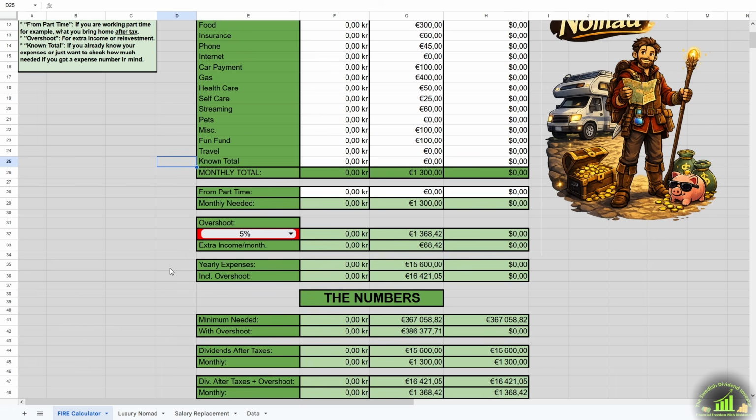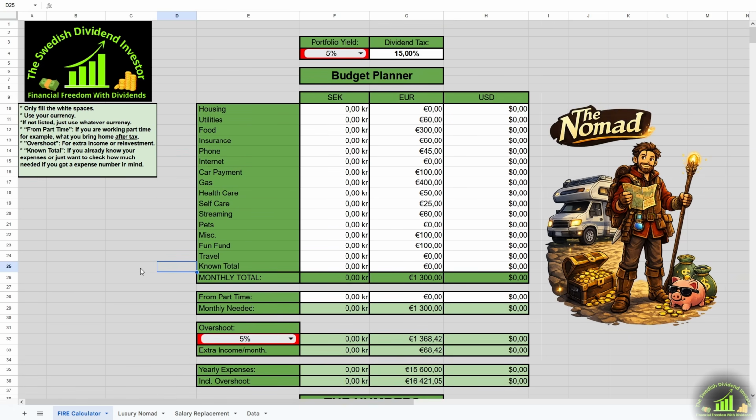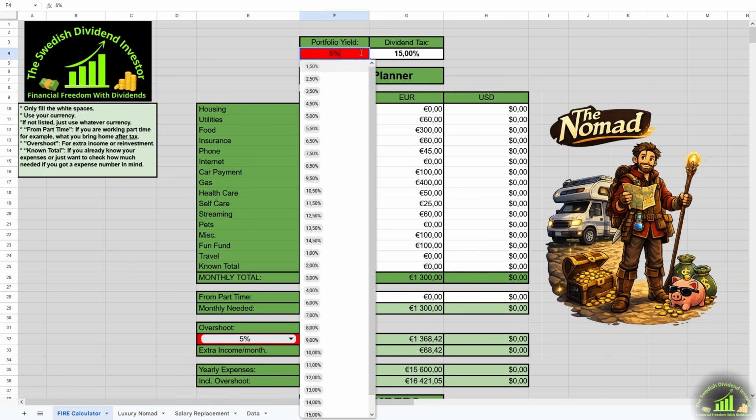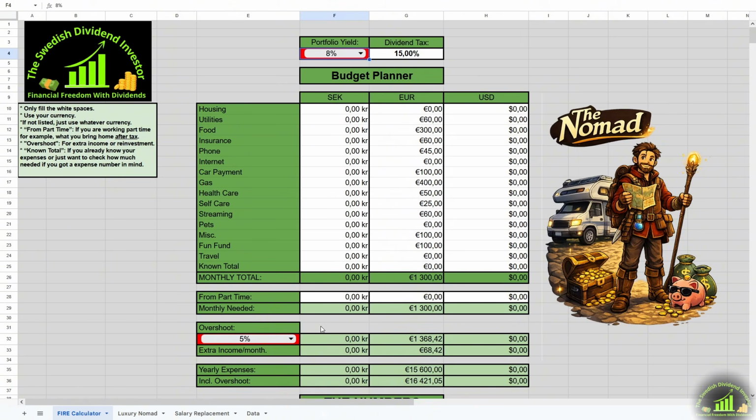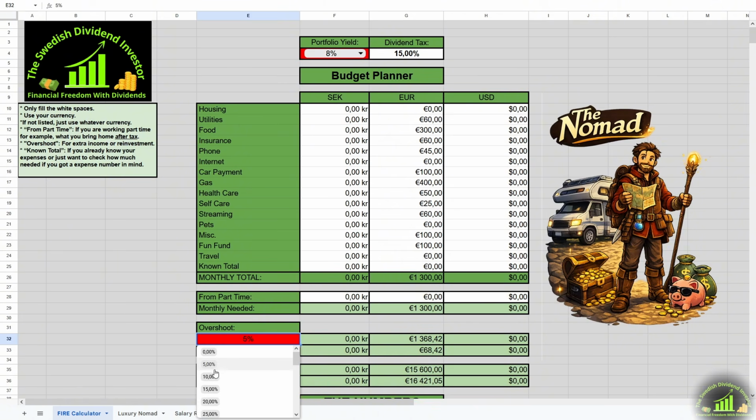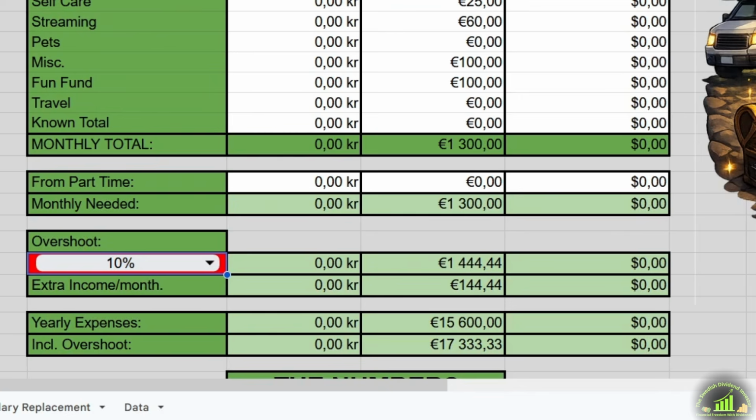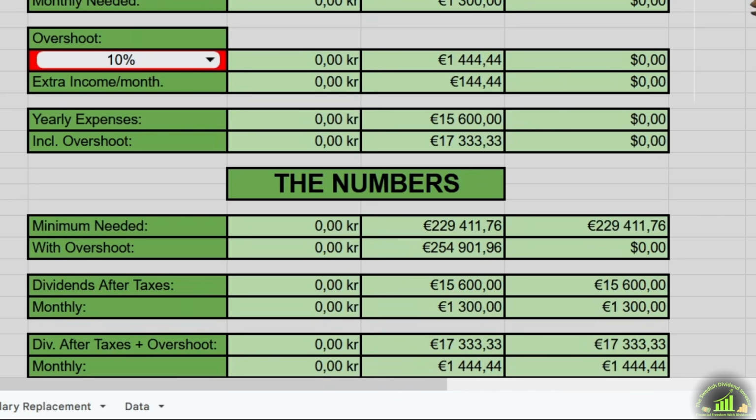Now let's see how it would look if we were a bit more aggressive with the yield. Let's go for 8%, but with an overshoot of 10%. Now we would get 144 euros in extra income per month. That could be withdrawn if needed, or used to reinvest for even more monthly cash flow. We can see the minimum needed amount with overshoot is now